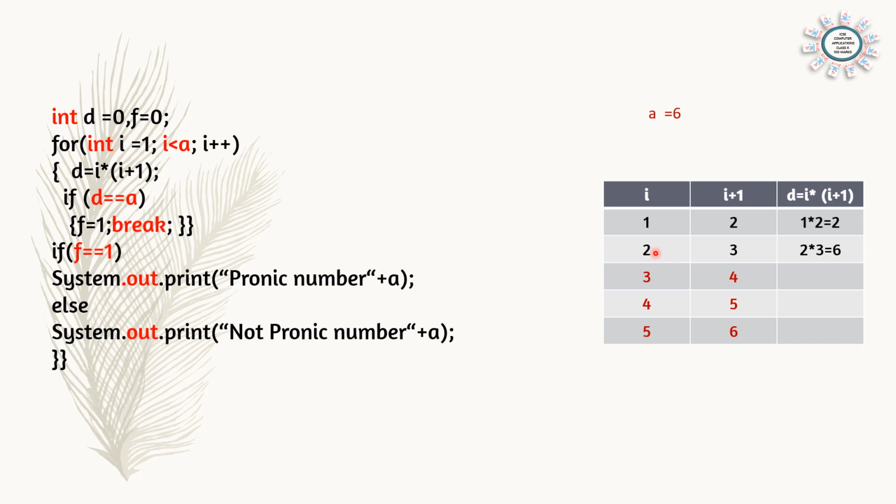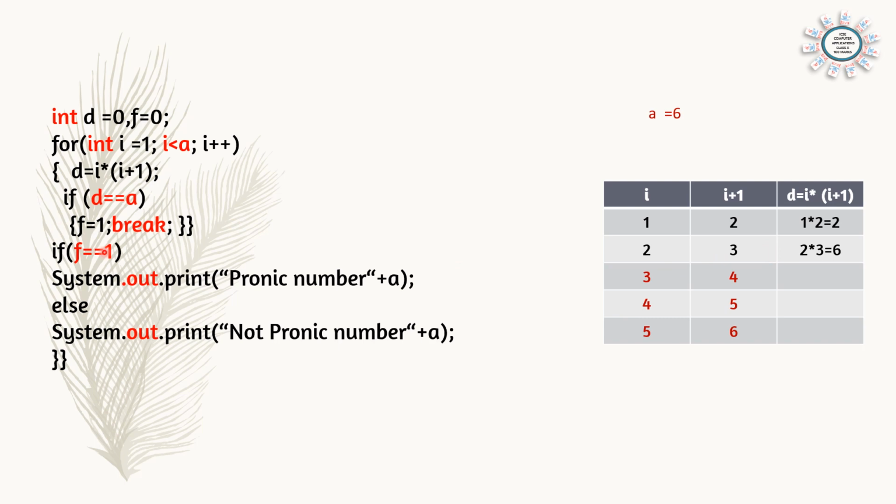Next value of i is 2. i plus 1 is 3. Now i into i plus 1, 2 into 3, we got 6 and 6 in d. Now check d double equal a. Both the numbers are the same. That means it is a pronic number. 6 is a product of two consecutive numbers.